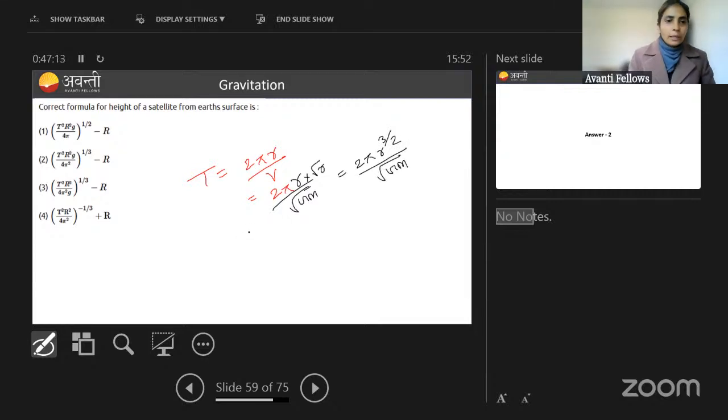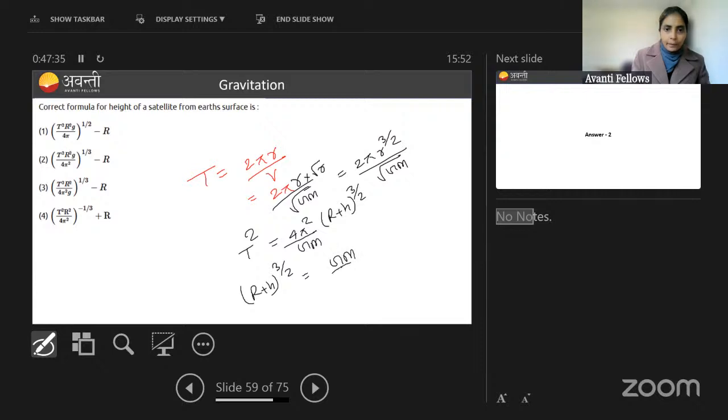Now we have to calculate what? Height. So do one thing, write t square. T square will be equal to how much? 4 pi square by GM. What can we write in place of small r? R plus h to the power 3 by 2. So r plus h to the power 3 by 2 can be written as GM by 4 pi square into t square. This can be written like this, right?